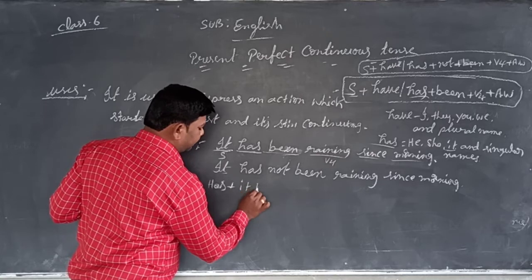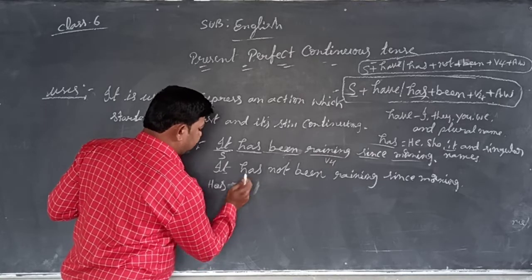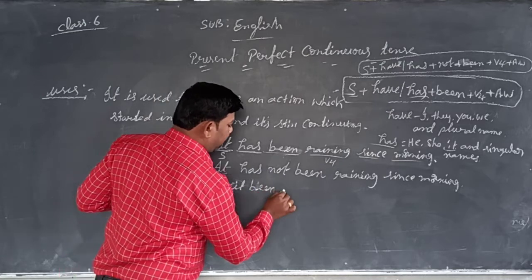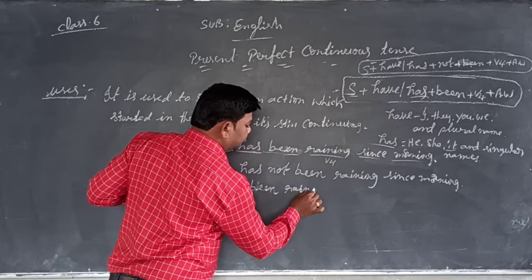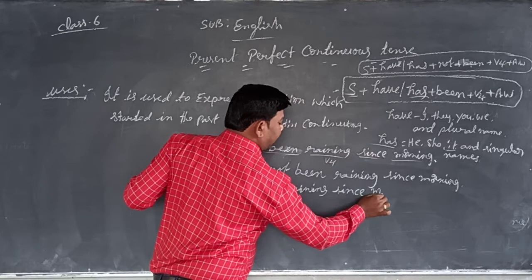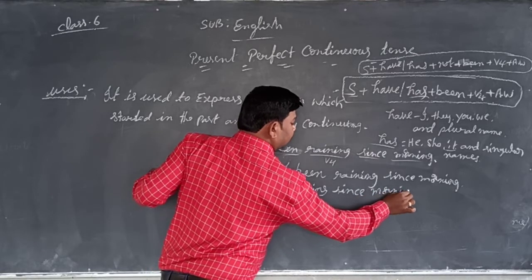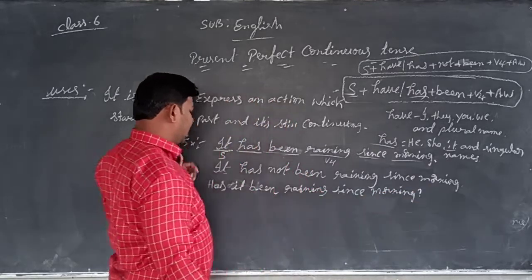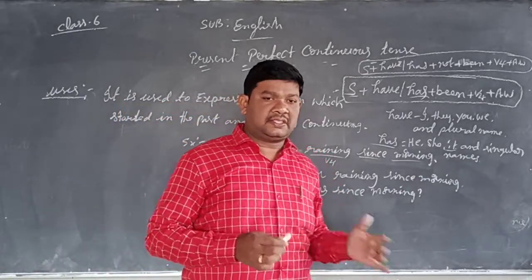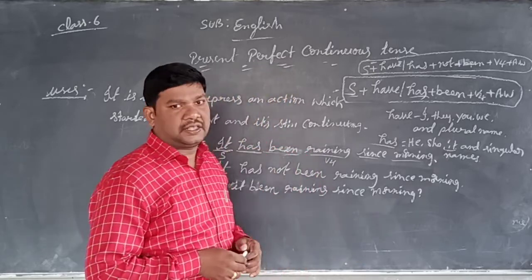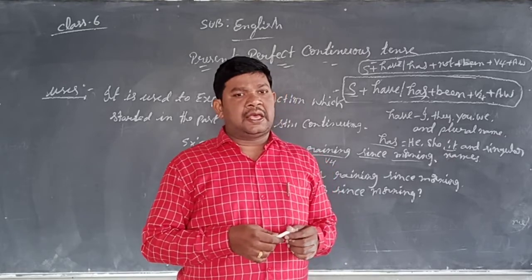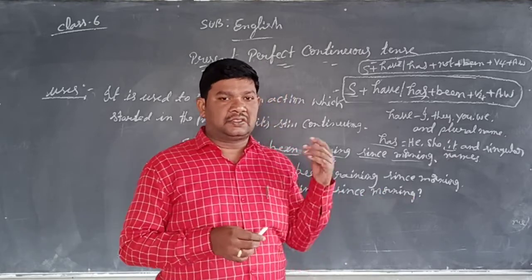Has it been raining since morning? This is an interrogative sentence. The answer is yes, it has been raining since morning. Suppose there is no rain, then the answer is no, it has not been raining since morning.